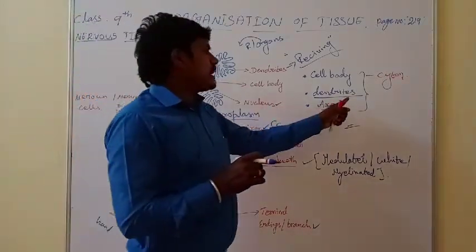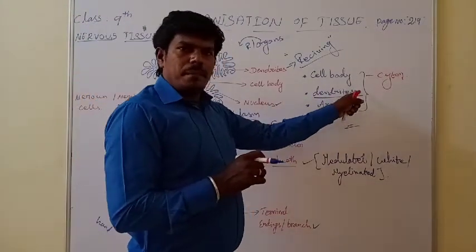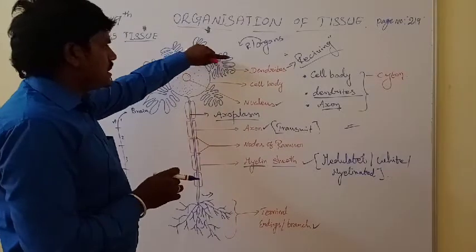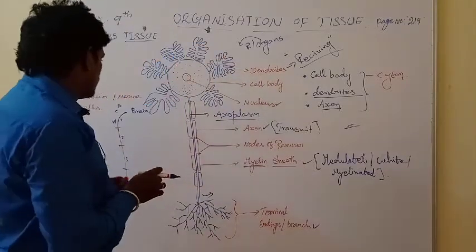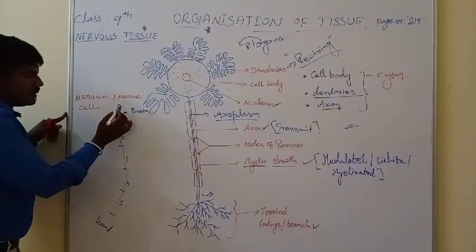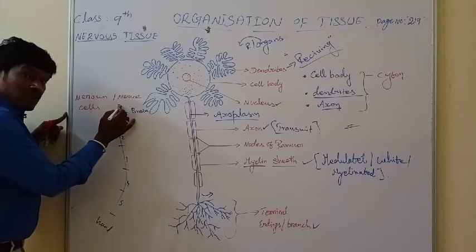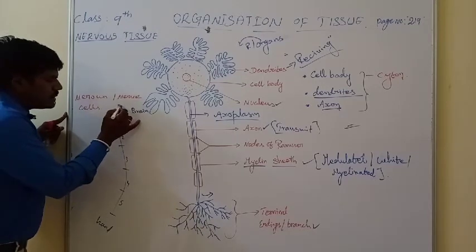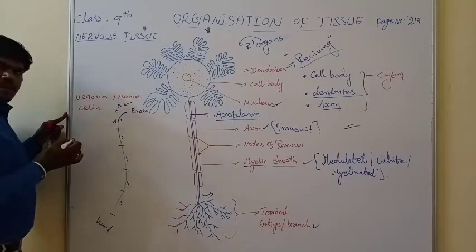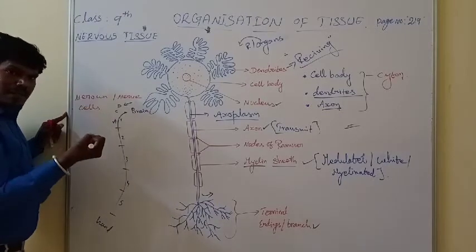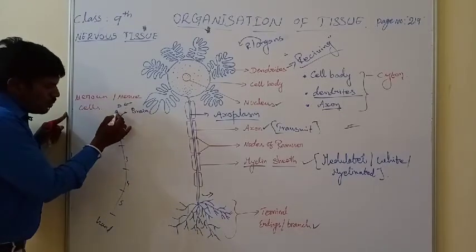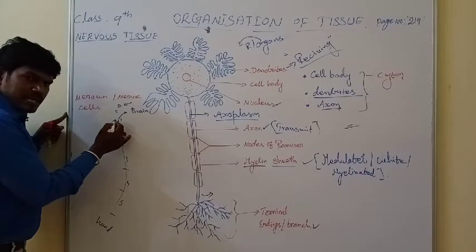Whenever you are writing, you may write in any order, but in sequence you should present dendrites first, then cell body and axon. That's the reason I am writing like this. First, the dendron or dendrites receive the information, that means the electrical impulse. This is passed to the cyton, and the cyton itself passes it to the axon.